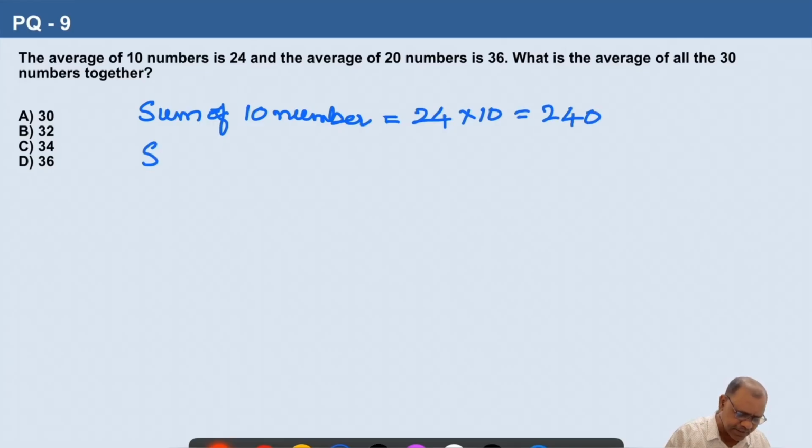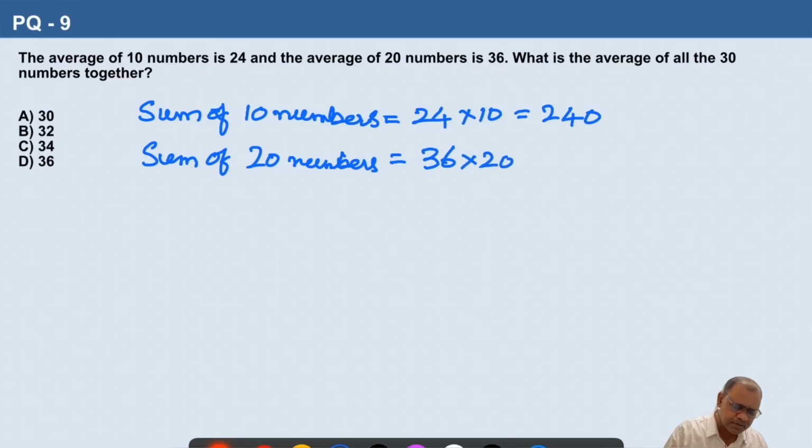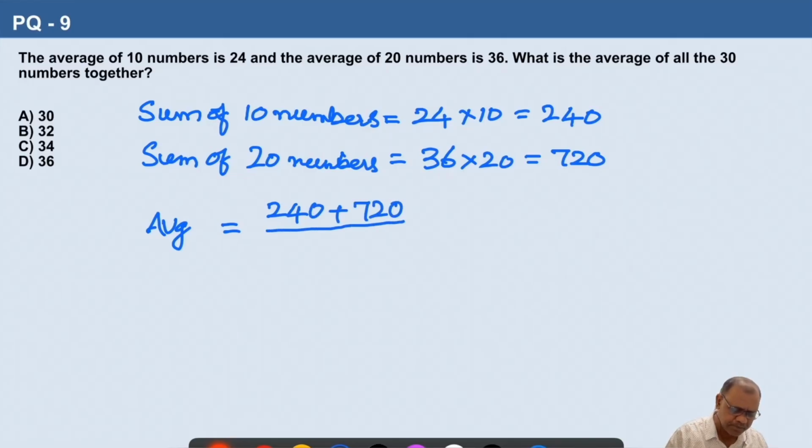Next, sum of the next 20 numbers. 36 is the average, so 36 into 20. That gives 720. So now sum of all the 30 numbers. Let us find out the average. So average is sum of 10 numbers plus sum of 20 numbers divided by total 10 plus 20.